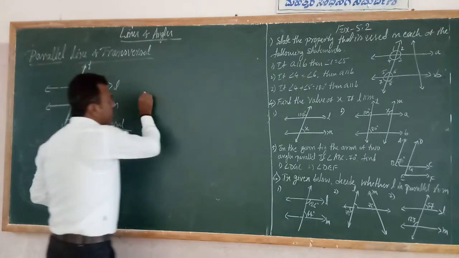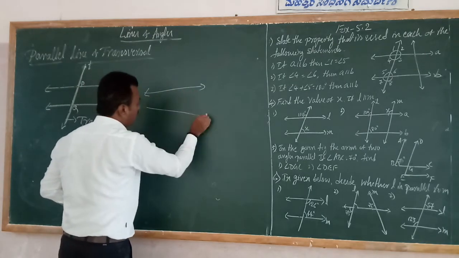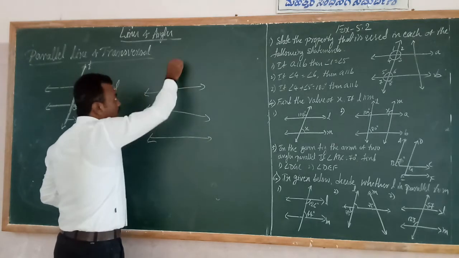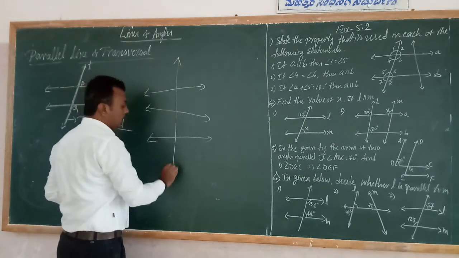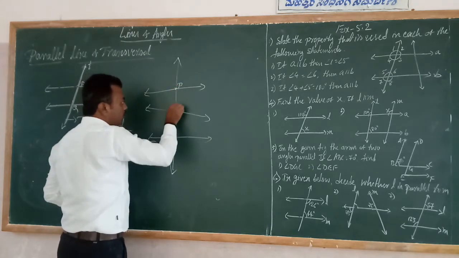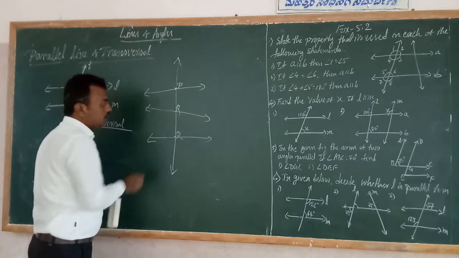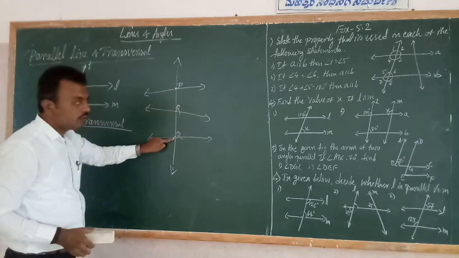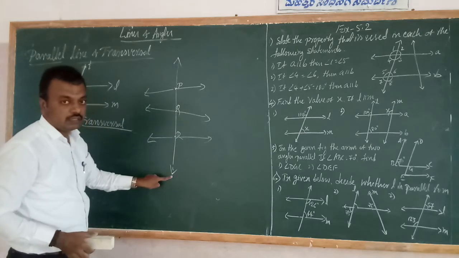One more thing. This is one line, this is another line, and this is another line. These three lines are intersected by another line at distinct points. Okay, so P, Q, and R. This line intersects the three lines at the points P, Q, and R. Therefore, this is called a transversal.